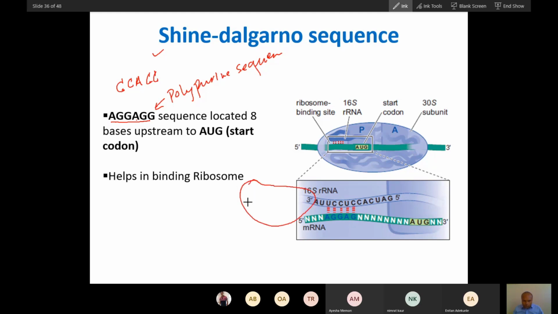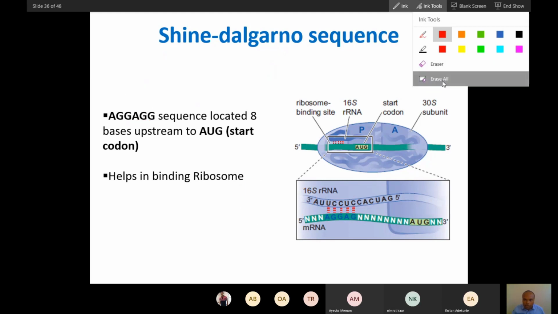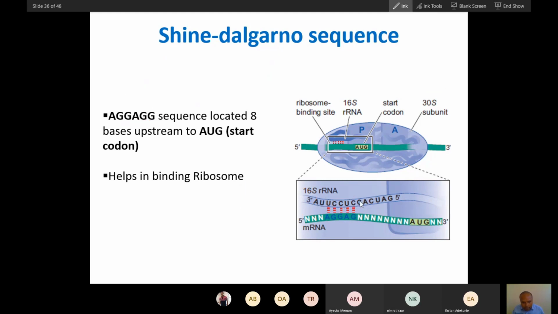This is the small ribosomal unit. There is RNA inside the small ribosome. This is 16S RNA. You know the 16S RNA is present in the smaller subunit. So that RNA has a complementary sequence to this polypurine sequence. That will actually form hydrogen bonds, and that is how this mRNA will bind to the smaller subunit.